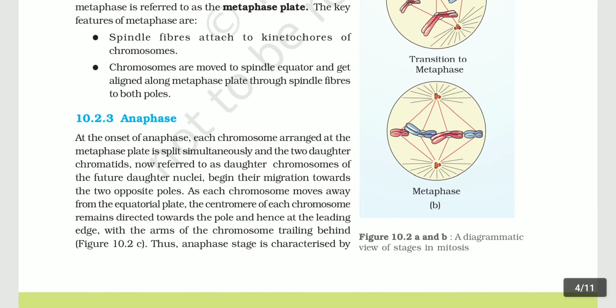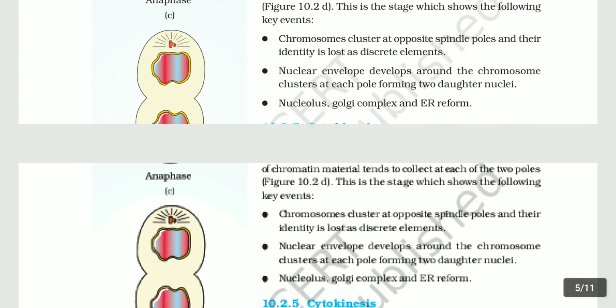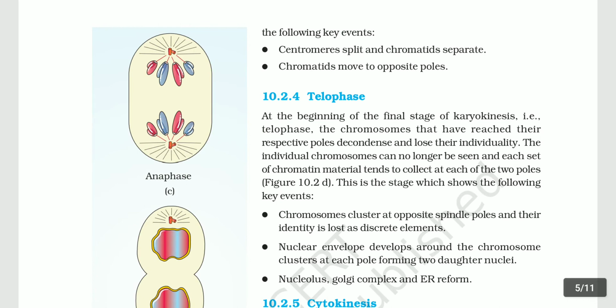10.2.3 Anaphase. At the onset of anaphase, each chromosome arranged at the metaphase plate is split simultaneously, and the 2 daughter chromatids, now referred to as daughter chromosomes of the future daughter nuclei, begin their migration towards the 2 opposite poles. As each chromosome moves away from the equatorial plate, the centromere of each chromosome remains directed towards the pole and hence at the leading edge, with the arms of chromosomes trailing behind. Thus, anaphase stage is characterized by the following key events. First, centromeres split and chromatids separate. Second, chromatids move to opposite poles.